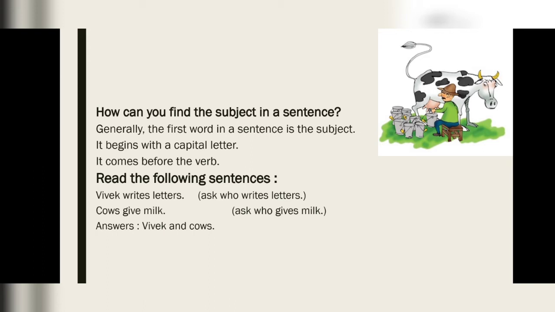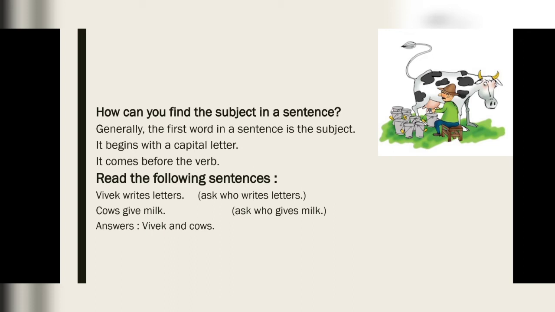Read the following sentence. Vivek writes letter. As you can see, Vivek is the first word in the sentence. It begins with a capital letter. It comes before the verb. Writes is your verb and Vivek comes before it. So Vivek is your subject.